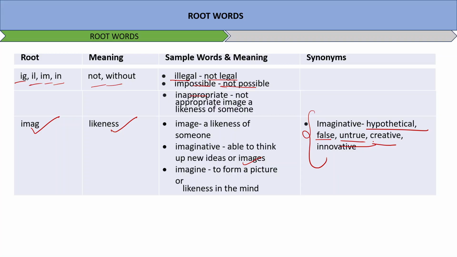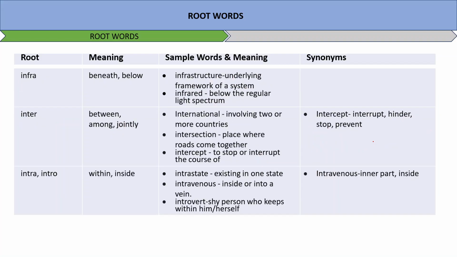Okay, moving ahead. Infra means beneath, below. Infrastructure, underlying framework of a system. Infrared, below the regular light spectrum. Inter means between, among, or jointly. International, intersection, intercept, very common words, right, which we are aware of and use also.